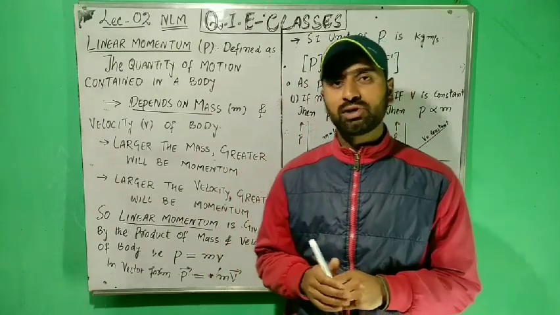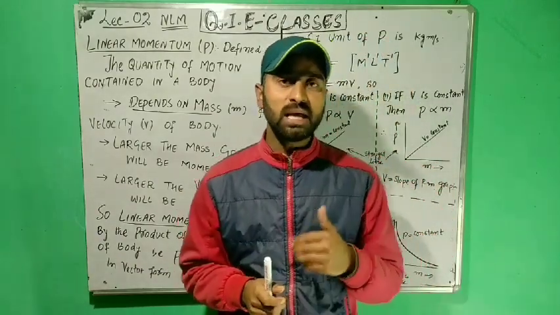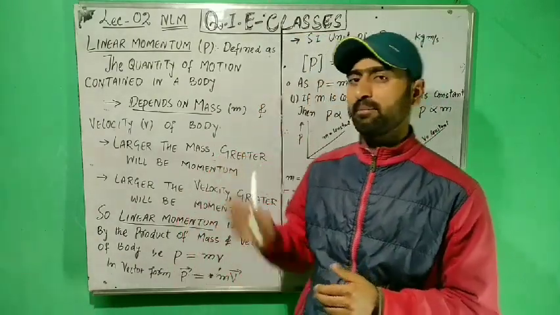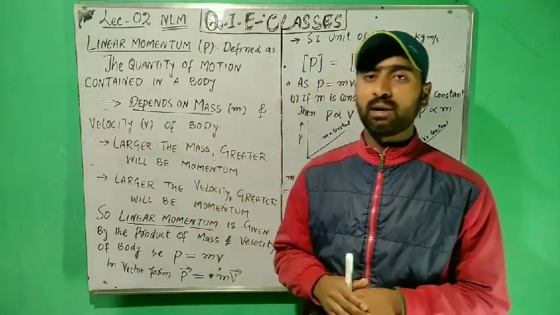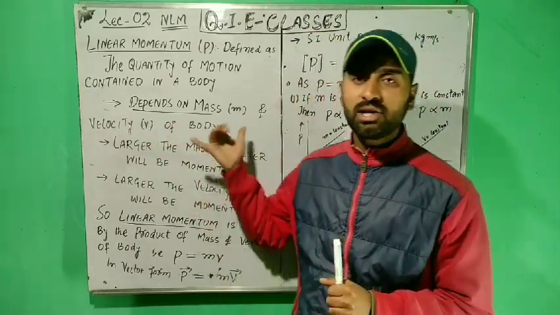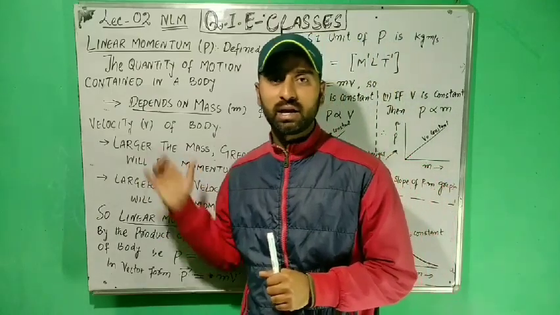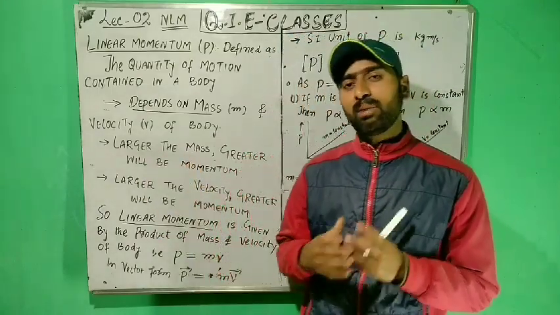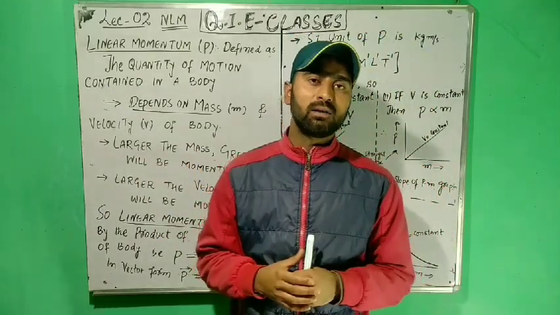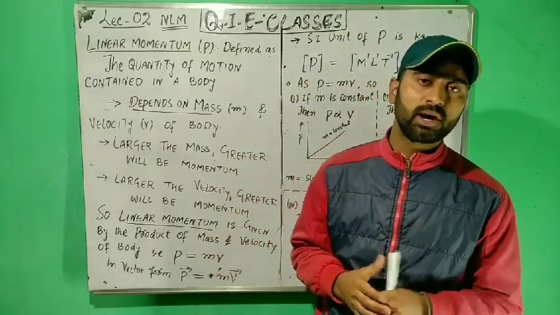This quantity of motion contained in a body is known as linear momentum. So, linear momentum can be defined as the quantity of motion contained in a body. This linear momentum of a body depends upon the mass and velocity of the body.